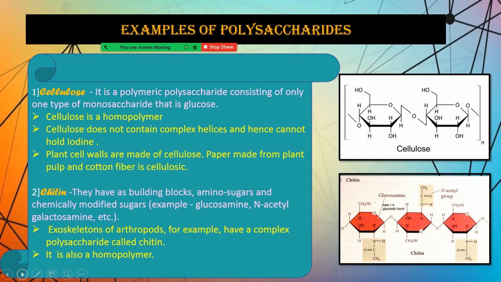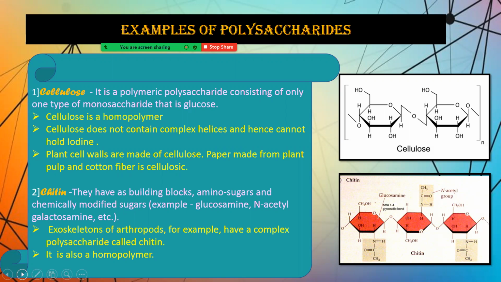You can see that starch has a helical structure, and that's why it can hold iodine molecules and turns blue-black in the presence of iodine solution. Plant cell walls are made up of cellulose, paper is made from plant pulp, and cotton fiber is also cellulose.